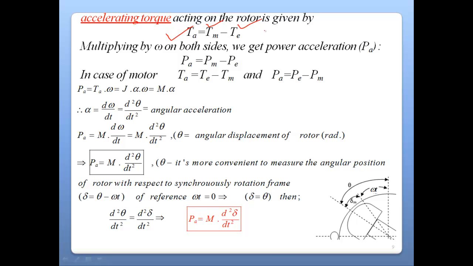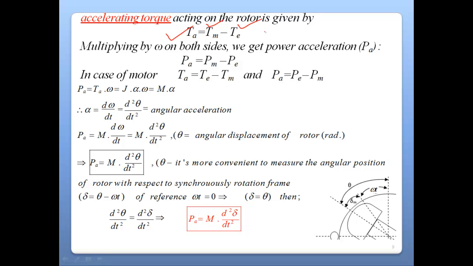If mechanical power is more and electrical power is less, then definitely the machine starts accelerating, and if electrical power is more and mechanical power is less, then definitely the machine starts decelerating or retarding, right? Multiplying both sides with omega in LHS and RHS, what do we get?